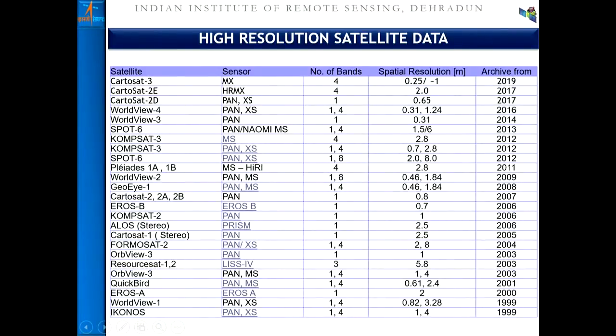Now this shows, in reverse chronological order, how the satellites, particularly in high spatial resolution, have been mapped, and most recently, in late 2019, we had the launch of Cartosat 3. And otherwise, from foreign sources, we have WorldView data, which is of the order of 31 centimeter, and the multispectral is 1.24 meter.